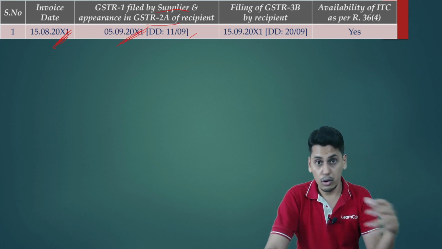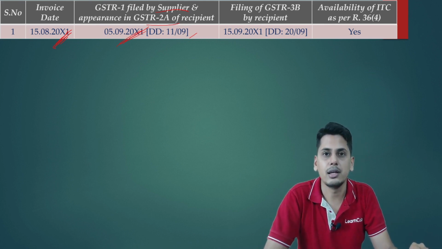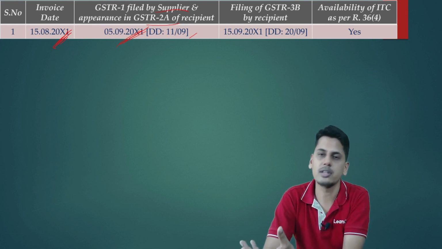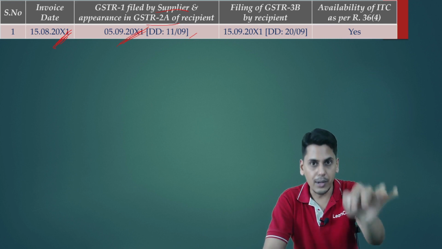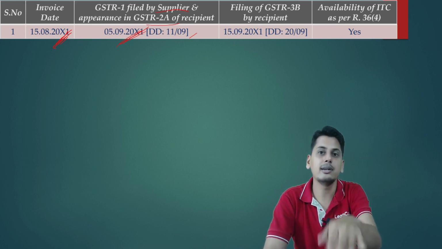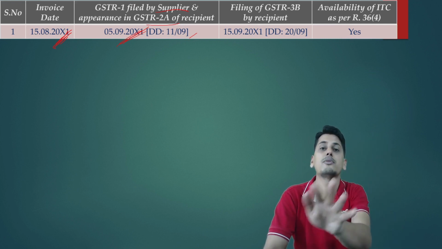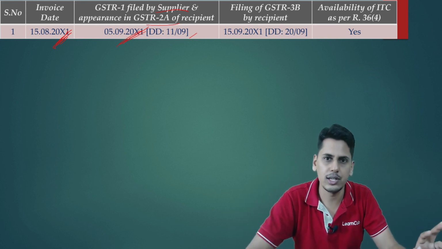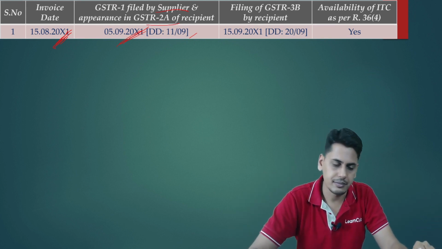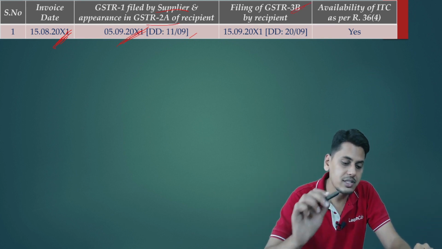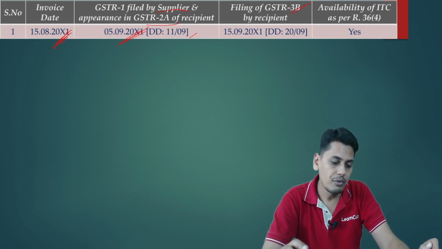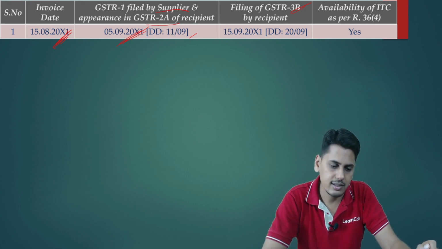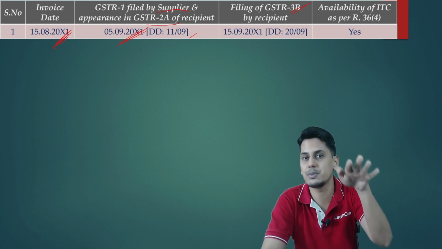Now friends, I am going to file my GSTR 3B. In my GSTR 3B, I am going to see what is my output tax, and what is the input tax credit coming in my 2A, multiplied by 105% of eligible 2A credits, subject to maximum of eligible book credit. I will do all these calculations and I am going to pay the taxes. So filing of GSTR 3B by the recipient, I am going to file my GSTR 3B. Friends, for the tax period August, we are talking about the tax period August.